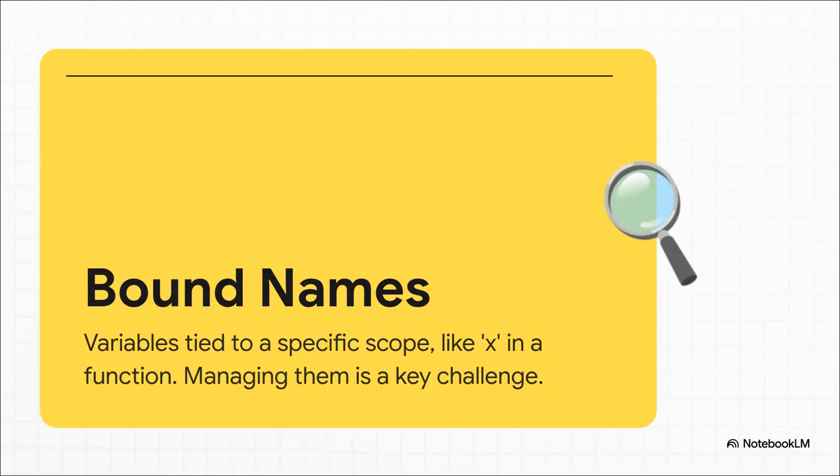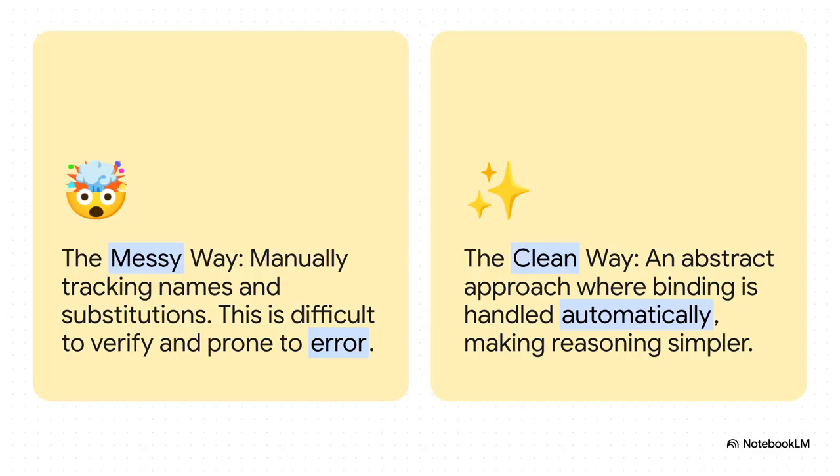Now, the technical term for these is bound names. Just think of the x in a math function. It only really means something inside that function, right? Now just imagine a huge program with thousands of these things. Keeping track of which x belongs to what and making sure their names don't clash, well, that's a massive source of bugs.